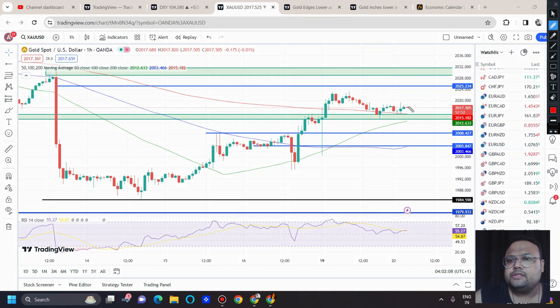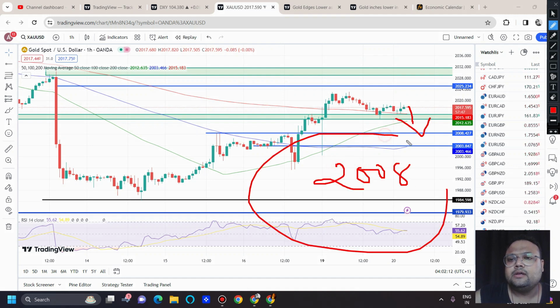Now if we see the market going down, the first level is around 2008, because we could see that the dollar was going up. US dollar was going up. So because of upside on the dollar, there is pressure on gold, especially during the European session and Asian session. You can expect the market to take support around 2008. Why not the US session? Because US session means volume, and if the volume is high, then usually this type of small levels do not work.